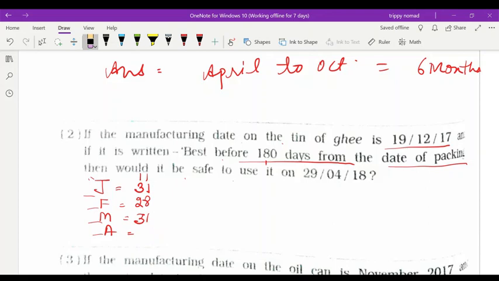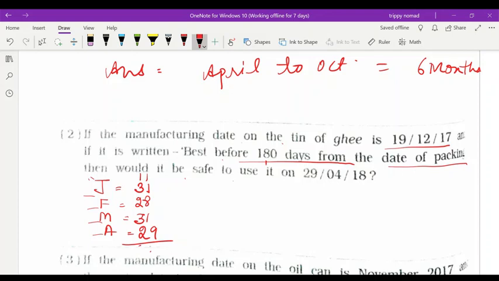So we have to count up to that. 11 days, then plus 31, that will be 42, plus 28, that will be 70, plus 31, that will be 101, plus 29, that will be 130.